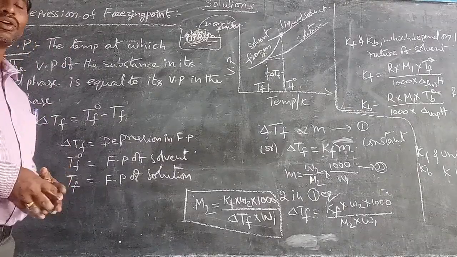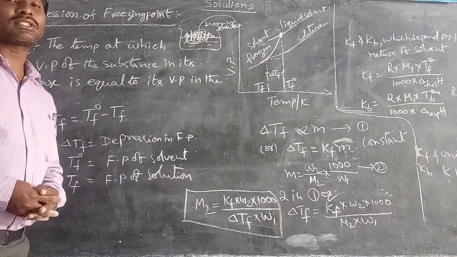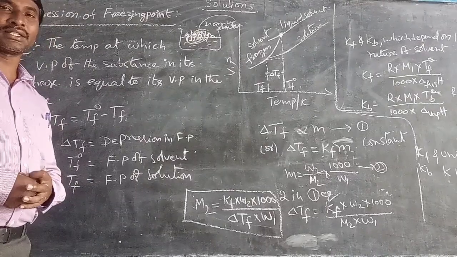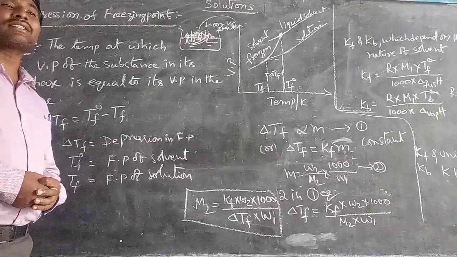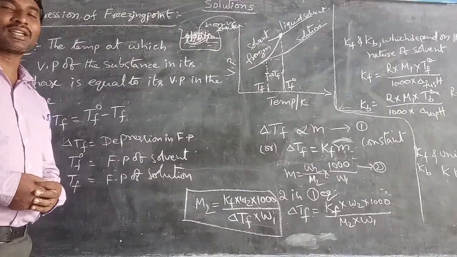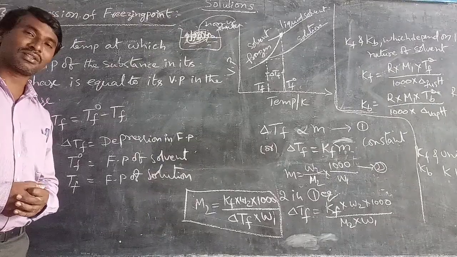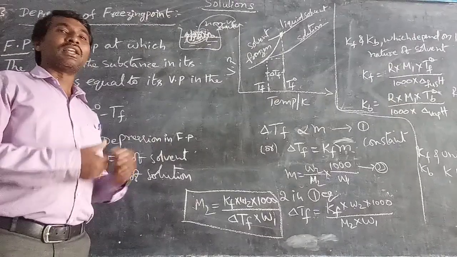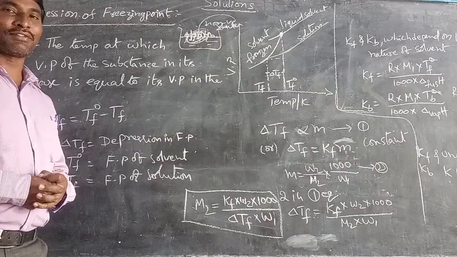In the previous video we saw that elevation of boiling point means the boiling point increases. Now here, depression means the freezing point decreases. Freezing point means the temperature at which the liquid phase becomes the solid phase.